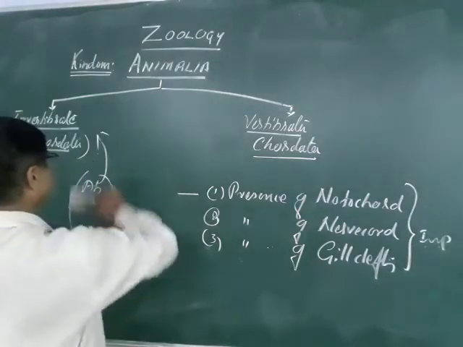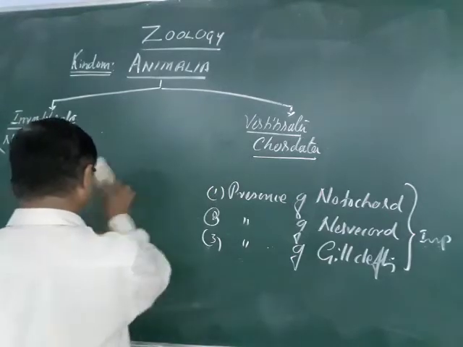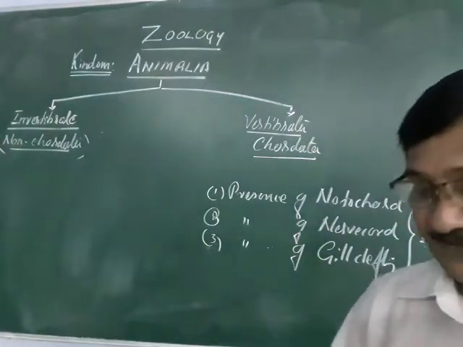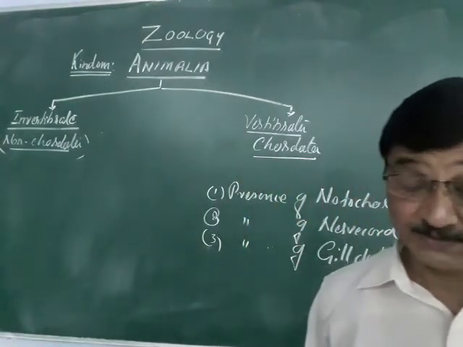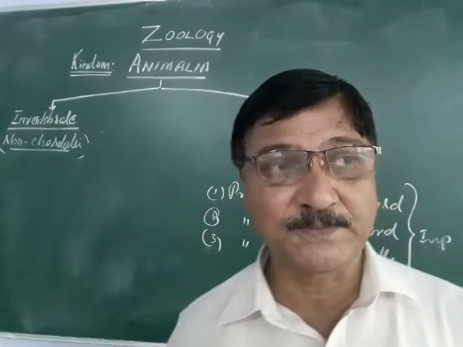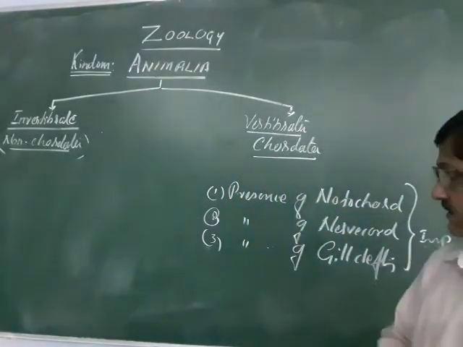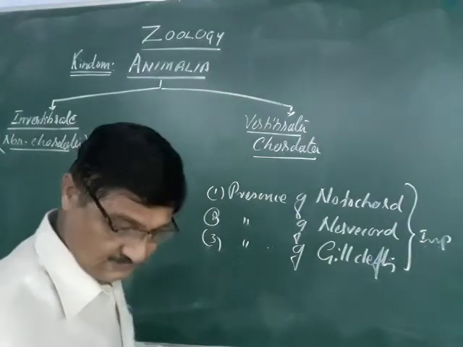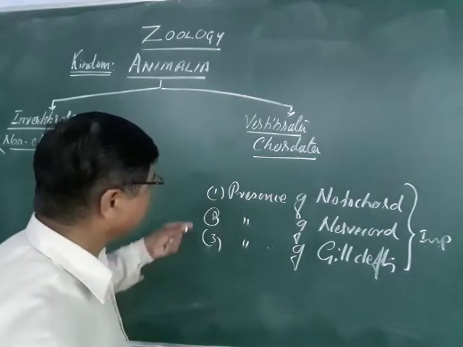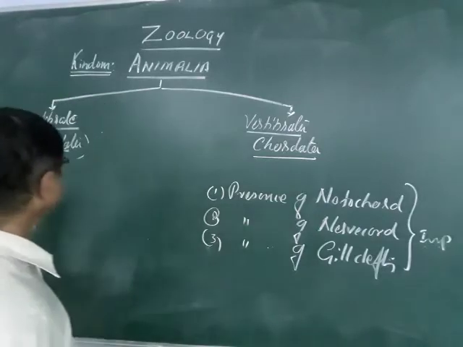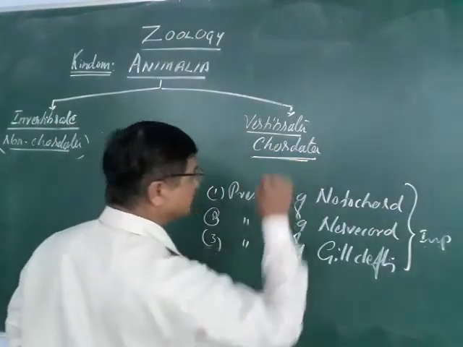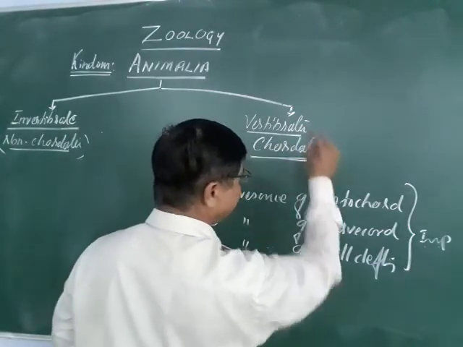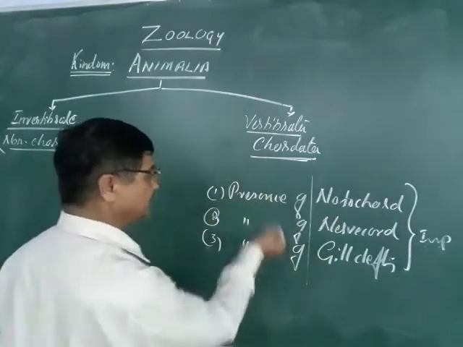Generally, you might be knowing how to differentiate the chordata and the non-chordata. You may say that the animals which have a backbone are chordates, and absence of backbone is called non-chordates. But actually, backbone is not the critical character. In the chordata or the vertebrates, all these things are present, and these are absent here.